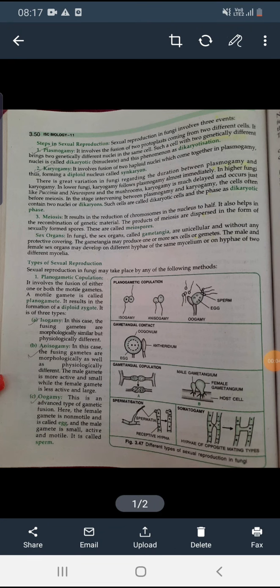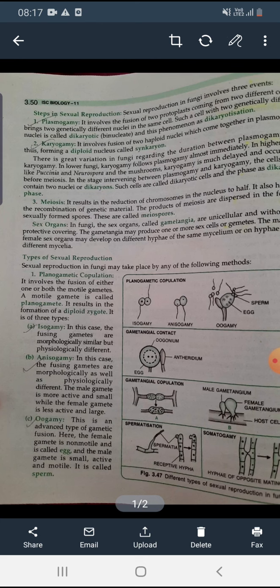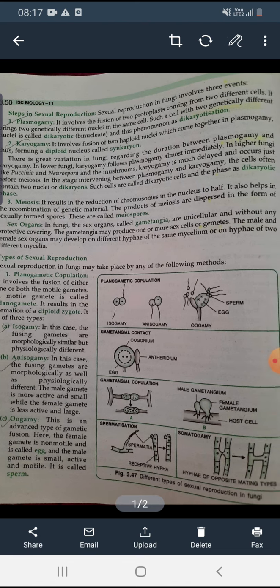So, today we are going to start the sexual reproduction in case of fungi. In our previous class, we discussed the asexual reproduction of fungi. So, today we will discuss sexual reproduction. In your syllabus, some things you have to learn. All these portions given in sexual reproduction are not there now in your syllabus. So first, what you have to learn are the steps in sexual reproduction.